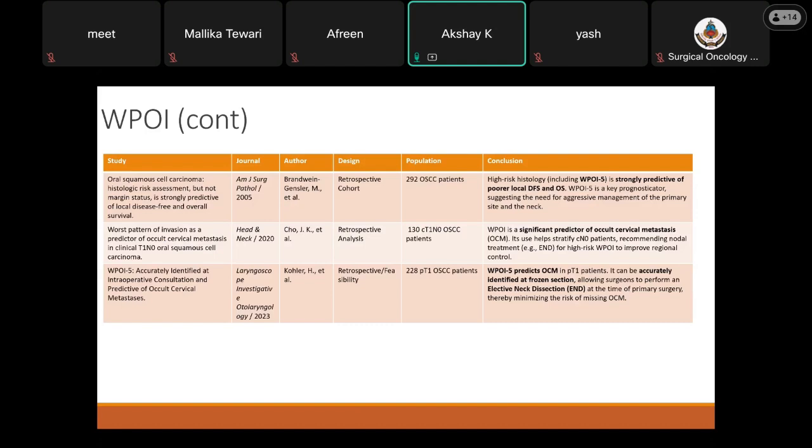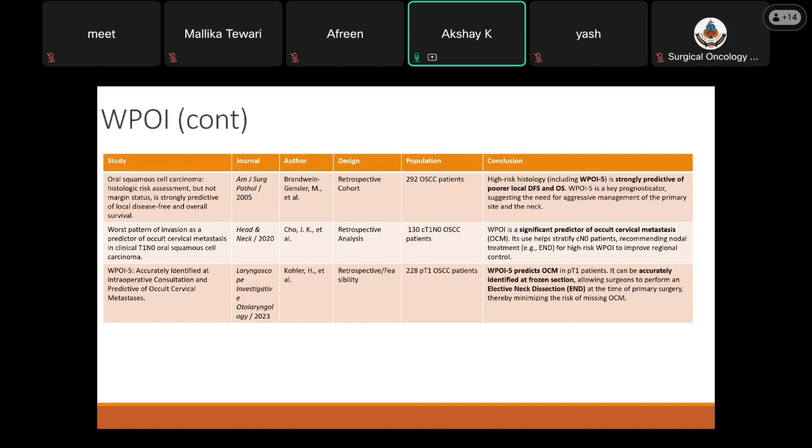There was a retrospective cohort study which was published in 2005, including 292 patients, which suggested that high-risk histology, including WPOI5, was a strong predictor of poor local disease-free survival as well as overall survival. WPOI5 is a key prognosticator suggesting the need for aggressive management of the primary site as well as the neck.